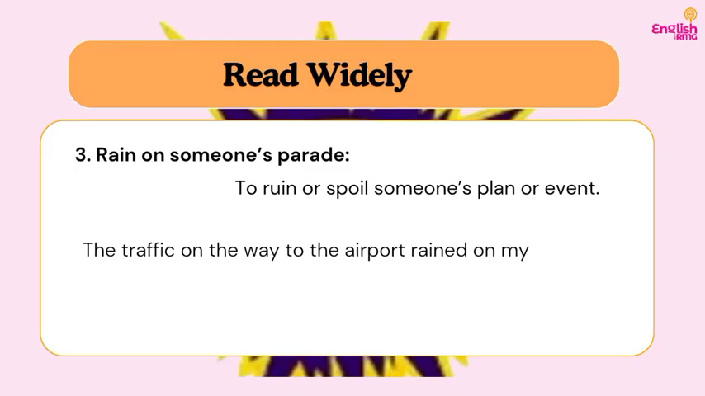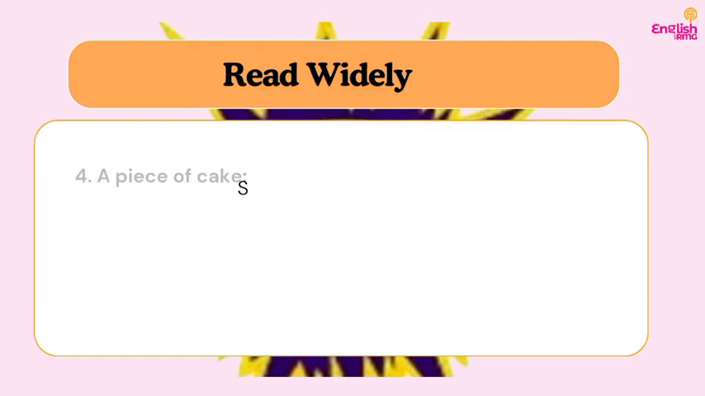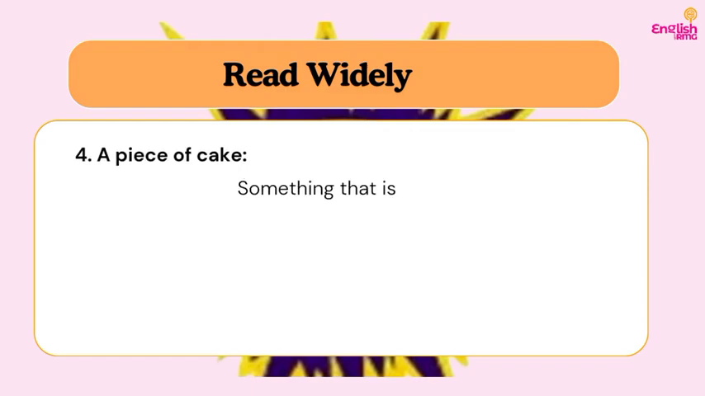So in context, you could say, the traffic on the way to the airport rained on my parade. I was so excited for my vacation. That is, the traffic ruined our plan of going on our vacation. Do you understand? Let's move on to number four, which is a piece of cake.